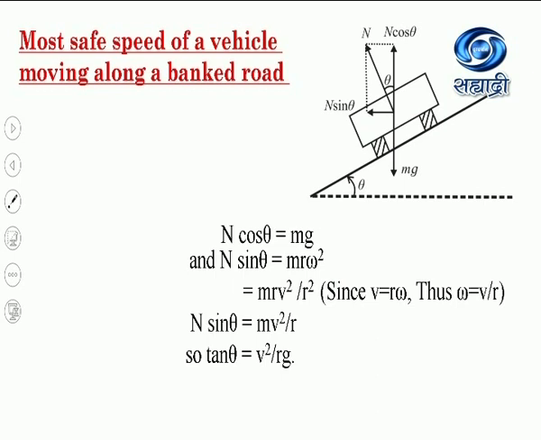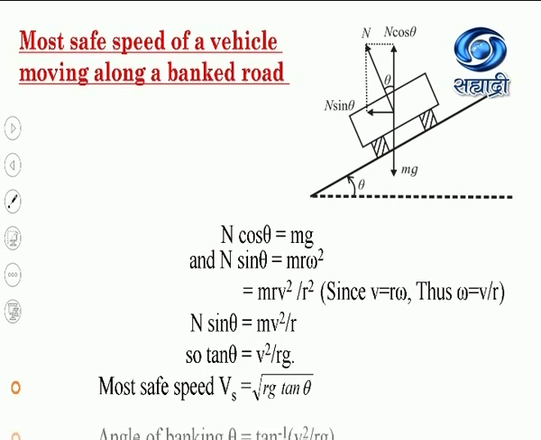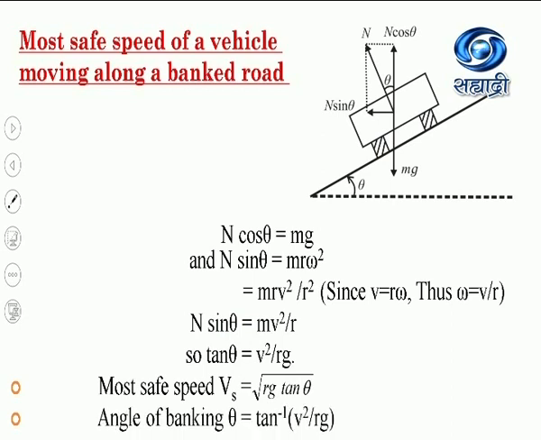Now from this equation we can calculate the speed of the vehicle as Vs equal to the square root of r g tan theta. And this is the equation for the most safe speed of a vehicle moving along a bank road. Now again from this equation I can find out the value for the angle of banking theta as tan inverse of v square by r g. So, this is the important article.